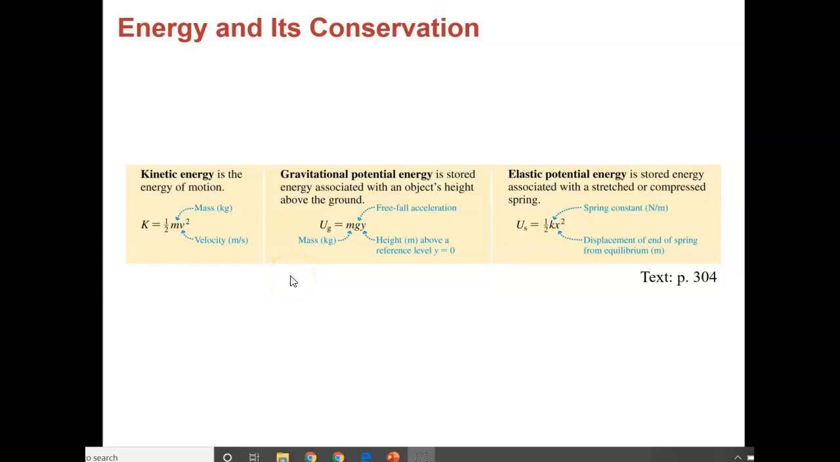Okay, so a couple of reminders. We have kinetic energy, 1/2 mv squared. We have gravitational potential energy, mgy, times your height. And we have elastic potential energy, so energy stored in springs, 1/2 kx squared, where k is your spring constant. Okay, so keep those in mind.